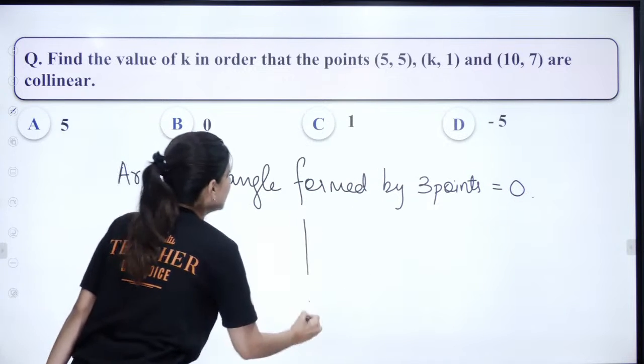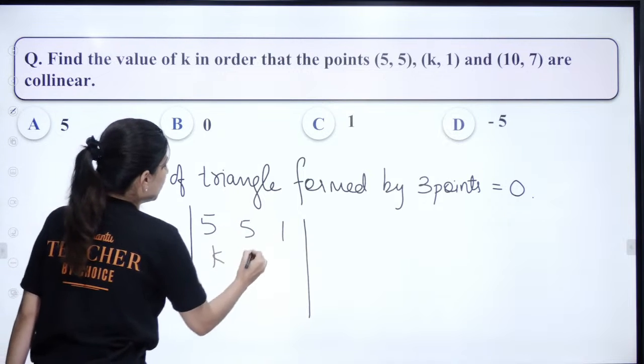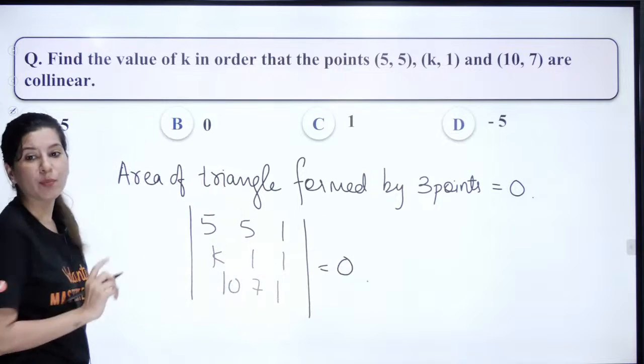That means the determinant of 5, 5, 1, k, 1, 1, 10, 7, 1 is equal to 0. Please write the formula as well.